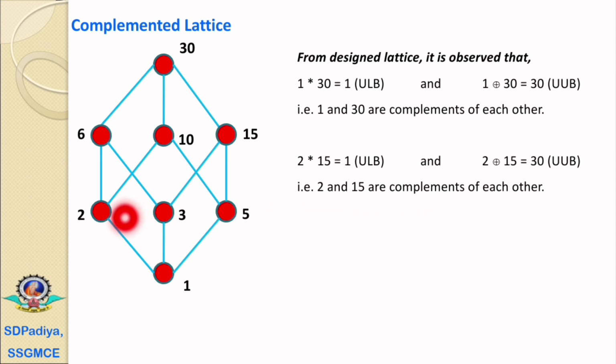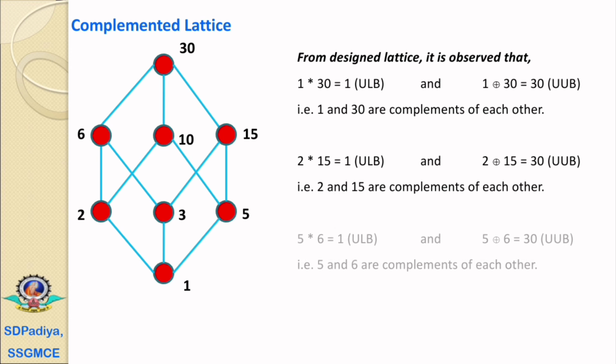And for 2 join 15, 2 to 6 and 6 to 30 is the upper directional movement, and 15 to 30, which means 2 and 15 are joined at 30, and it is nothing but the universal upper bound. That is, 2 is a complement of 15 and 15 is a complement of 2.